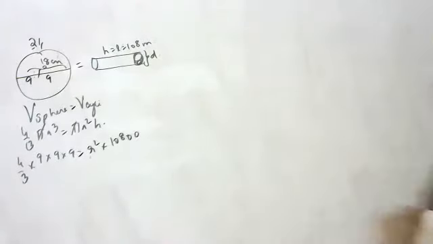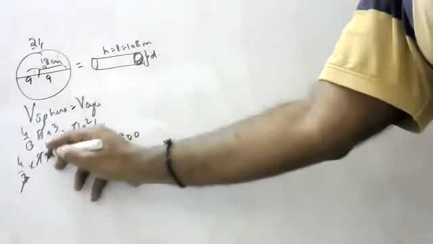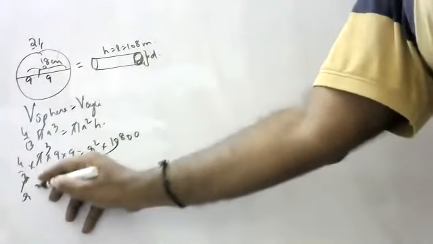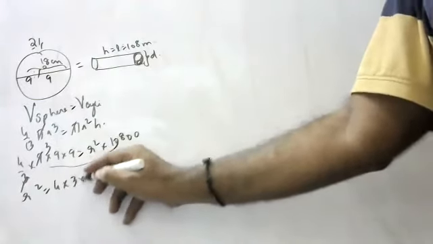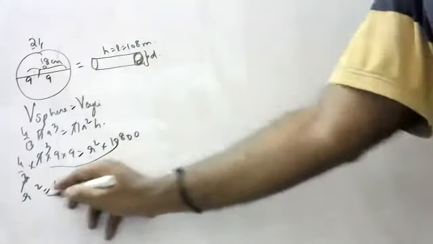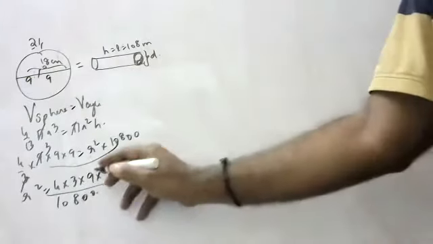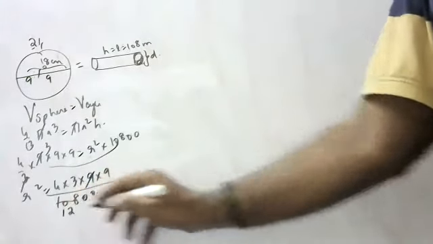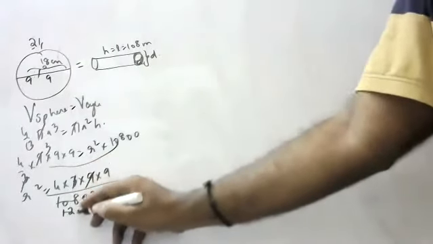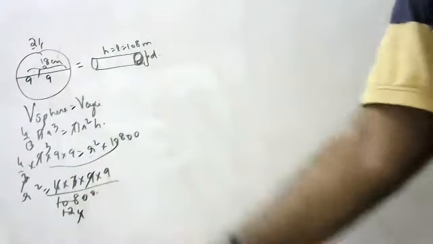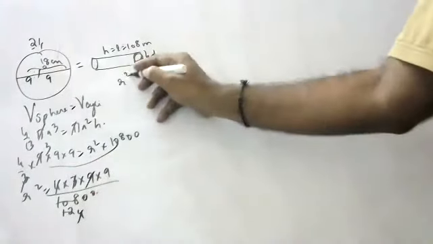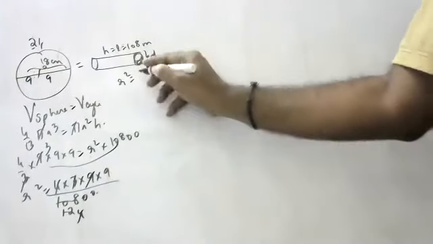108 meters is how many centimeters? 108 centimeters. Now, what happens? 3 3s are 9, children. This will go down. So r square is equal to 4 into 3 into 9 into 9 by 108. 9 ones are 9, 9 twos are 3, 4 fours are 4, 4 cancels. What is left over? r square equals 9 by 10000 centimeter.